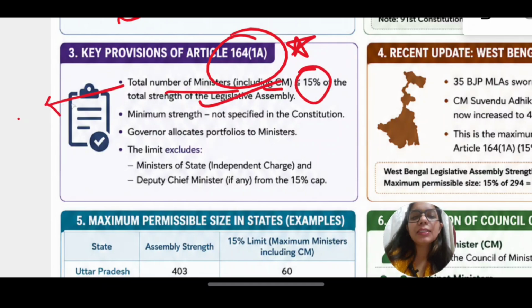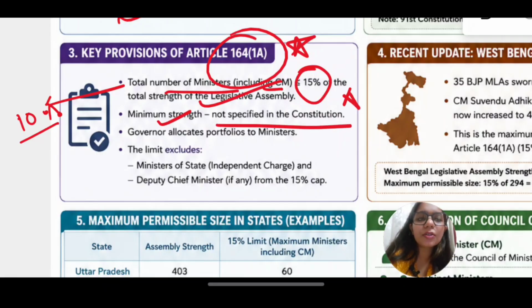Now there are exceptions to it, 10% for Delhi, and there is no limit for Puducherry. Minimum strength is not specified in the constitution. You have to remember this, that minimum strength is not specified, only the percentage is specified. Governor allocates portfolio to ministers.